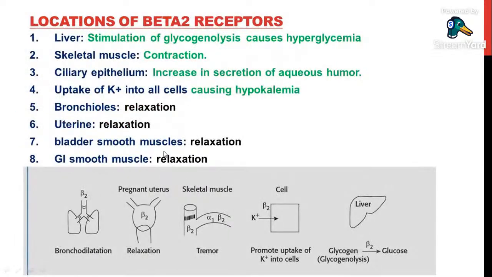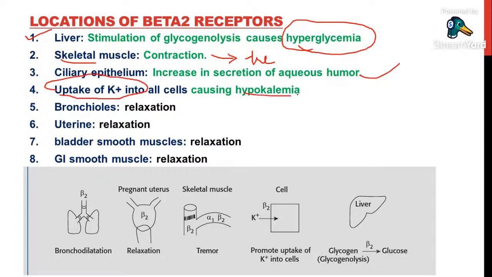To solve this, in yesterday's class I was telling you beta 2 receptors are present on liver. On liver, if beta 2 receptors are activated, it causes hyperglycemia. Simple. On skeletal muscles, if it is activated, it causes skeletal muscle contraction and it leads to tremors. Hands and legs keep shaking, tremors will be there, shaky hands and shaky legs. Ciliary epithelium of eyes causes increased secretion of aqueous humor. This we have seen yesterday. And one more point, on every cell, when beta 2 receptors are activated, it will uptake potassium into the cells and it causes hypokalemia.